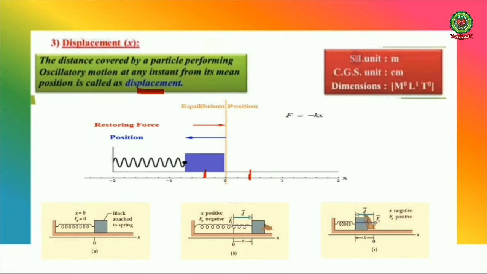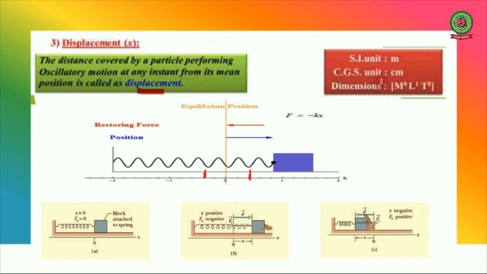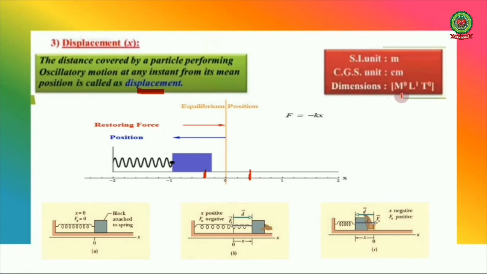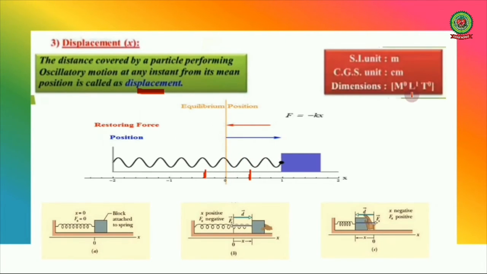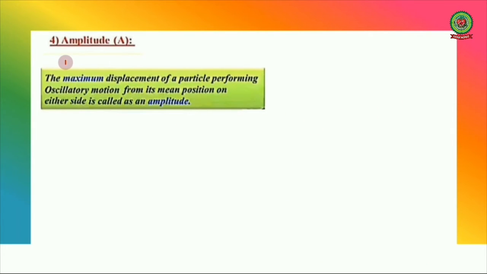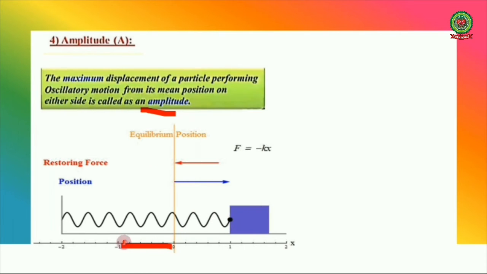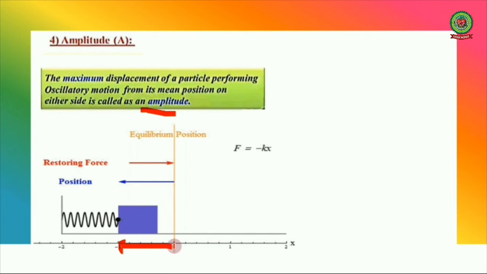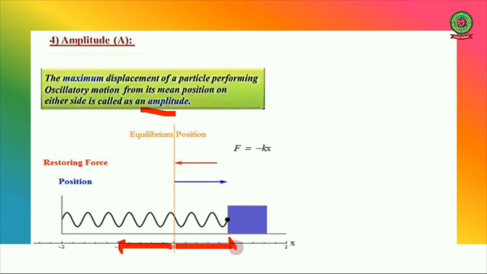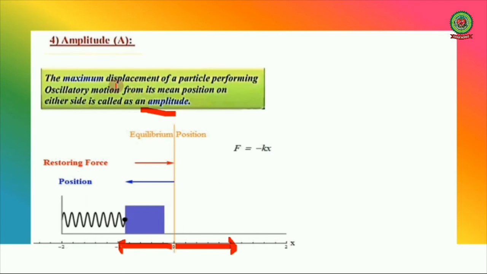Now the SI unit of displacement is meter, its CGS unit is centimeter, and dimensions are 0 in M, 1 in L and 0 in time. Next is amplitude. The maximum displacement of a particle performing oscillatory motion from its mean position on either side is called an amplitude. So here the maximum displacement means the total distance which the particle covers on either side of the mean position is called its amplitude.